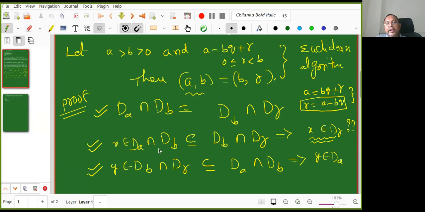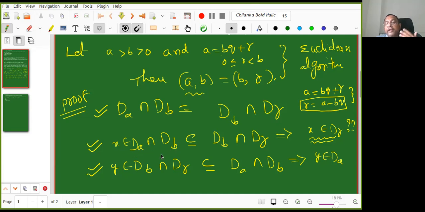So X belongs to dA intersection dB. I want to show X belongs to dR. Go ahead. So, sir, from the second equation, we just need to prove. See, again you are going there. Go slowly. Where does X belong to? dA intersection dB, given. What is given? What is the meaning of that?